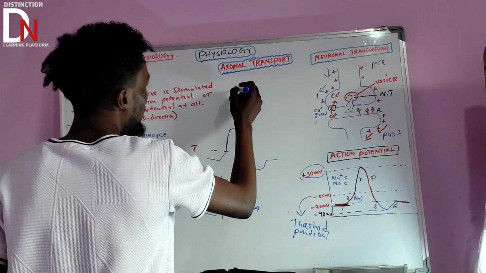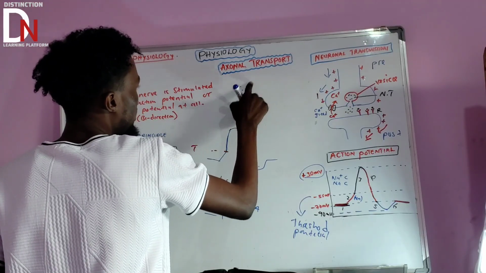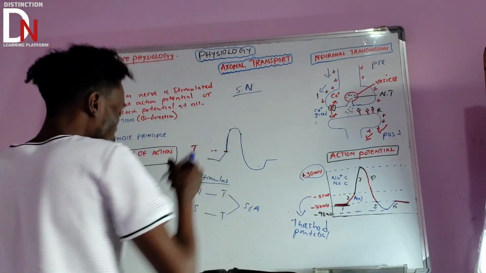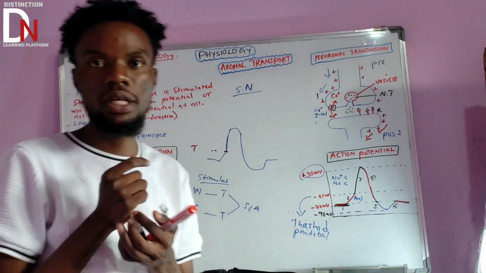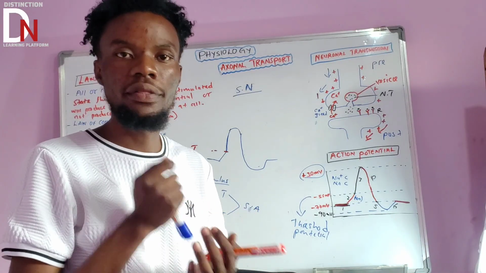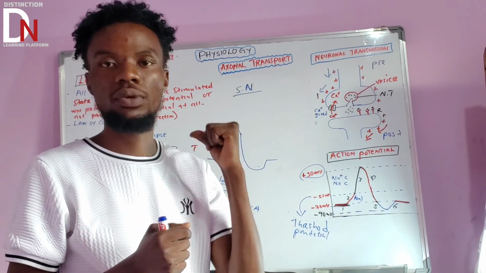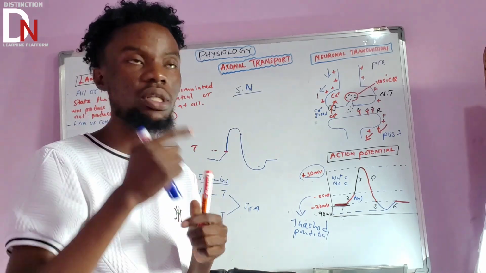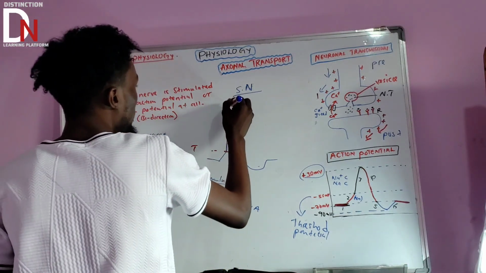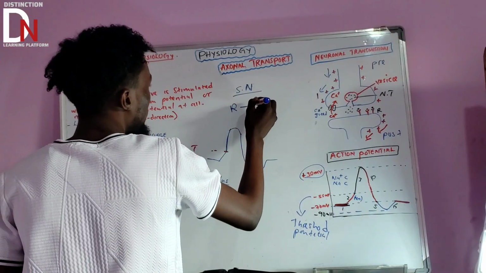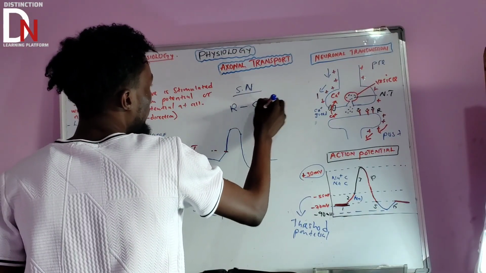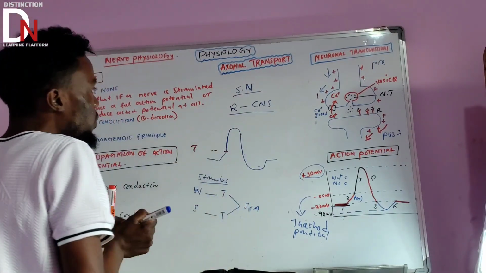Let's get one good example. Let's talk about the sensory neuron. What could be the direction of the action potential there? Remember that the sensory neuron takes information from the receptors up to the central nervous system. So that's the direction. It depends on the type of the cell.